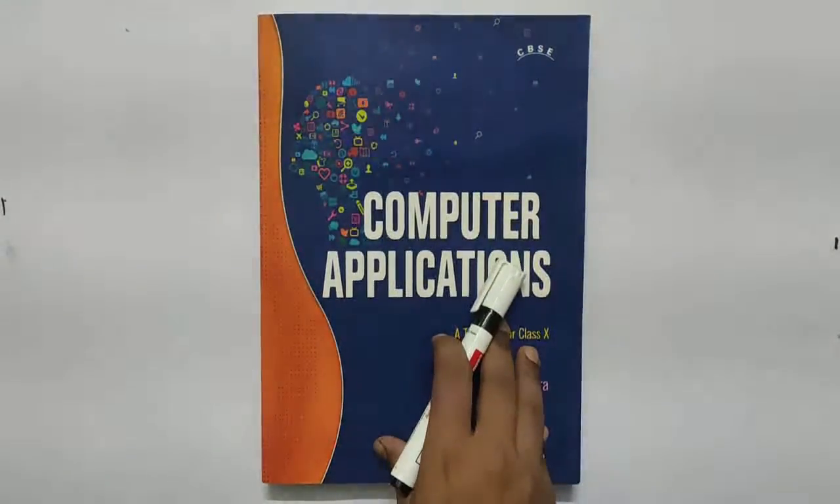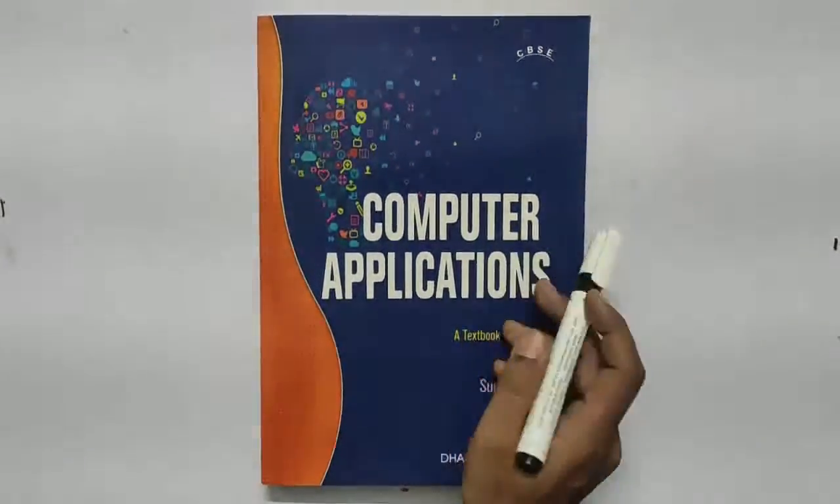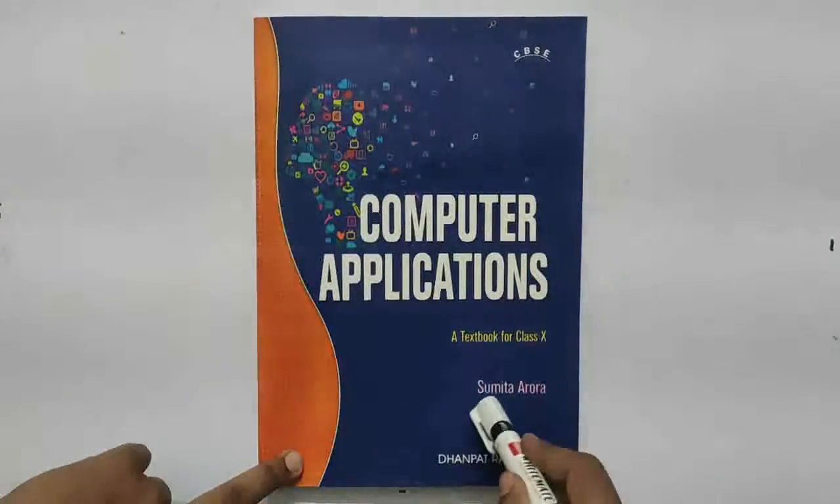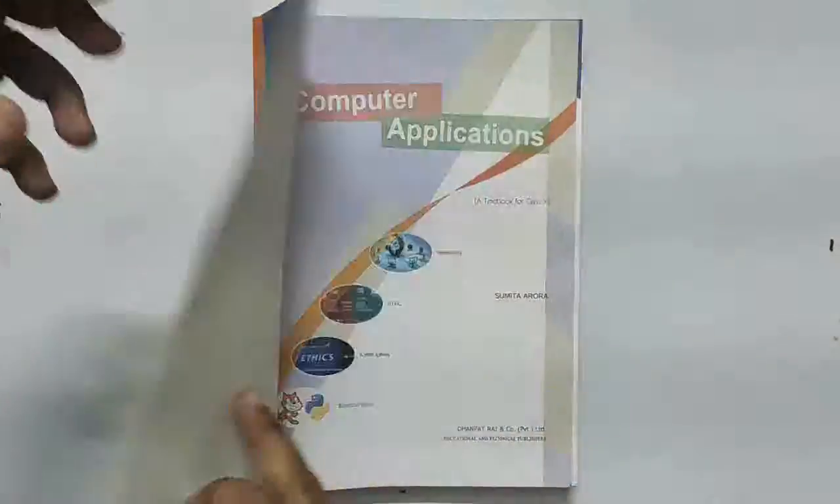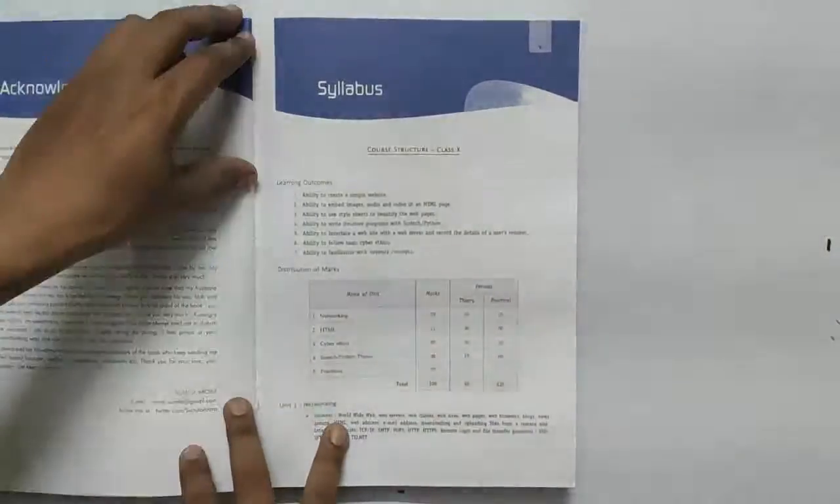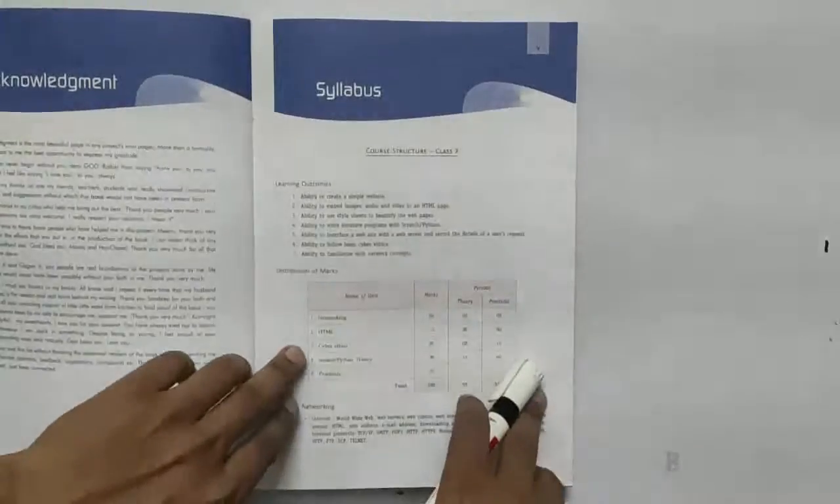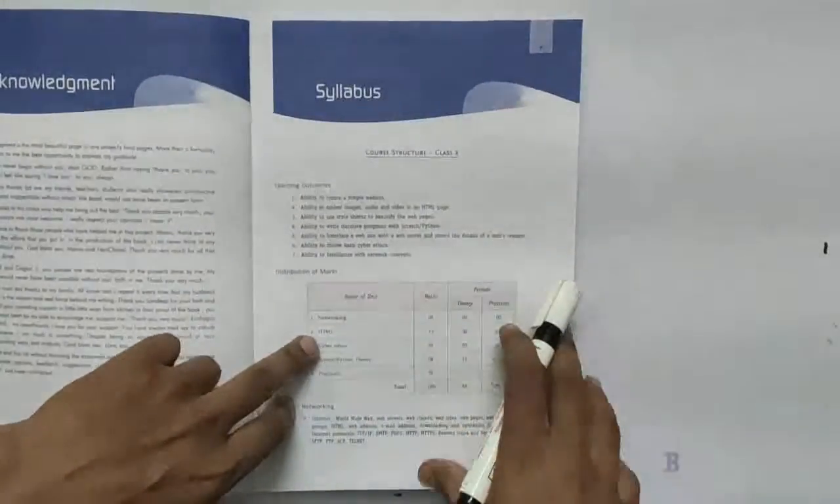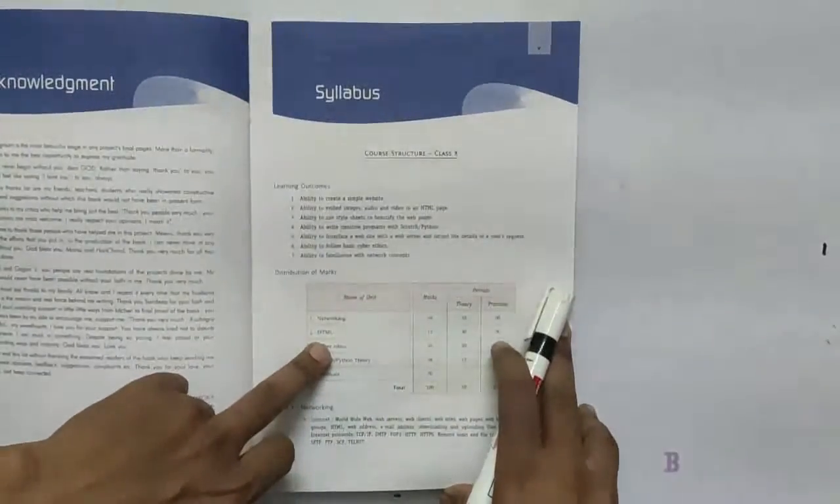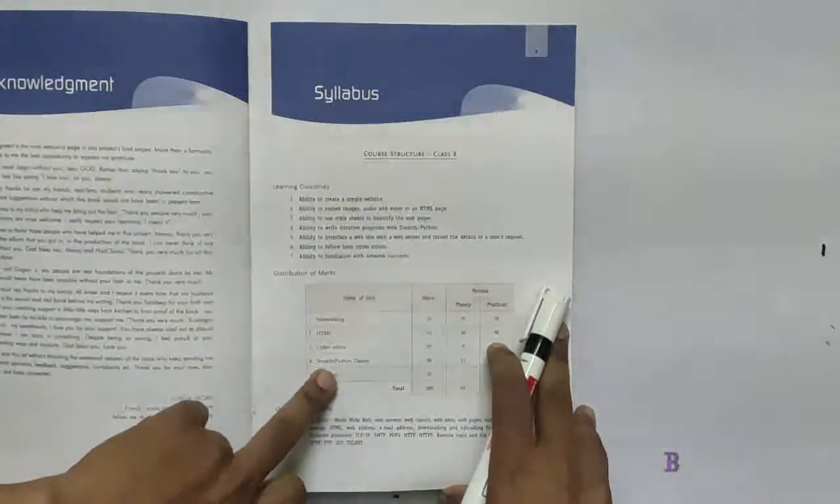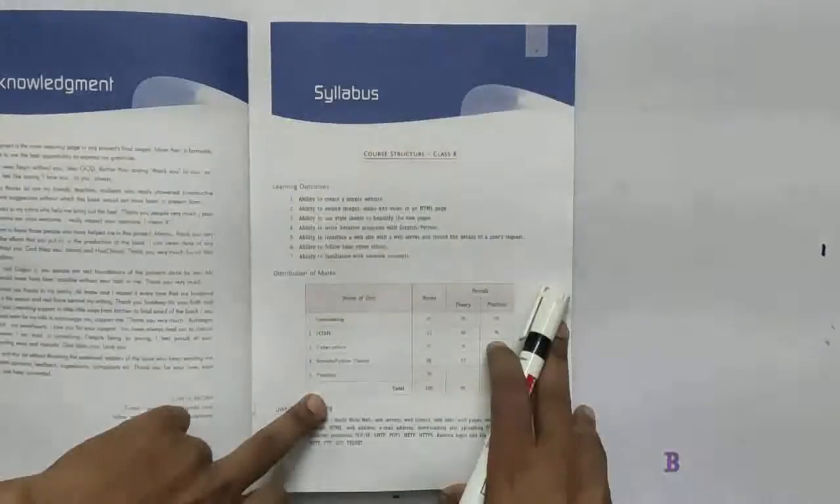Today we are going to start chapter number one for class 10th, where the book is Computer Application, where the writer is Sumita Arora. So let's open the index of this book, where you can see what topics and chapters are here that we have to study in this session. So the main units or topics are: first is networking, second is HTML, third is cyber ethics, fourth is Scratch, Python theory, and fifth is practical.